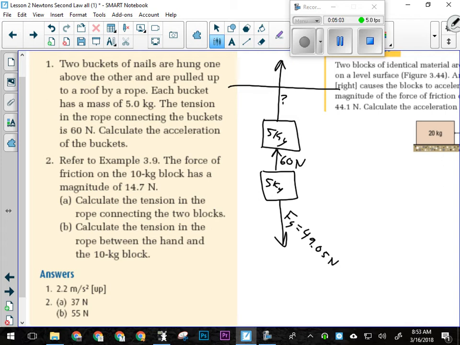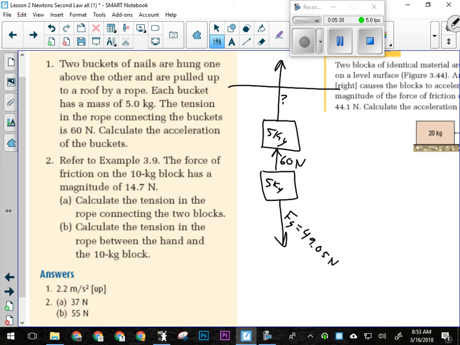Why can't I use the 10? Because I don't know what this force is. I can't get the net force on the whole system at this point, and I need that if I want to use the combined mass of the system. So I was saying before that I can isolate parts of the system and then apply what I learned from those to the whole system, because both buckets are going to accelerate at the same rate. That's the thing we have to recognize with this question: this bucket and this bucket are connected, so their accelerations are identical. I can calculate the acceleration of the bottom bucket because I have enough information to do that, so that's what I'm going to do and then apply it.